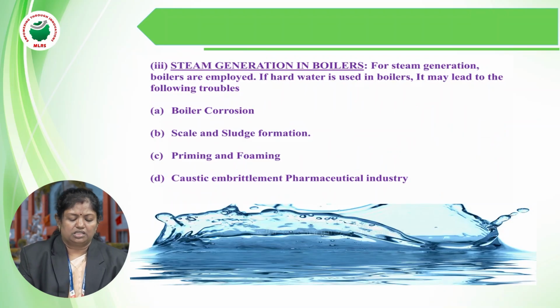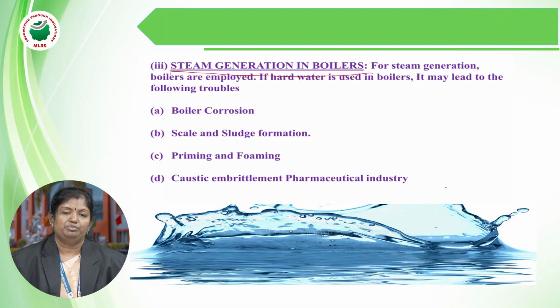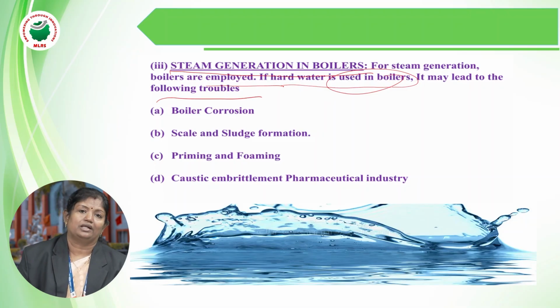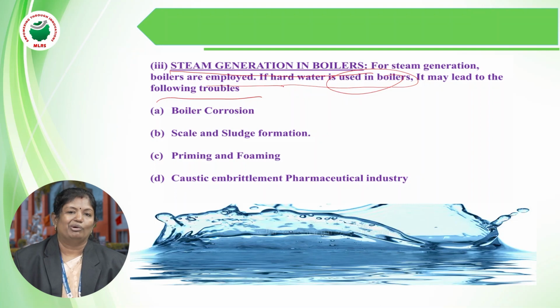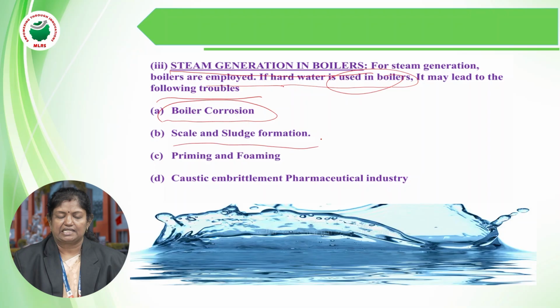Now, another disadvantage of using hard water is in steam generation in boilers. For steam generation, boilers are employed. If hard water is used in the boilers, it may lead to the following troubles. We'll discuss these in detail in further classes, and I'll explain all the problems that affect steam generation if you use hard water. One important one is boiler corrosion, damage of the boiler, scale and sludge formation.